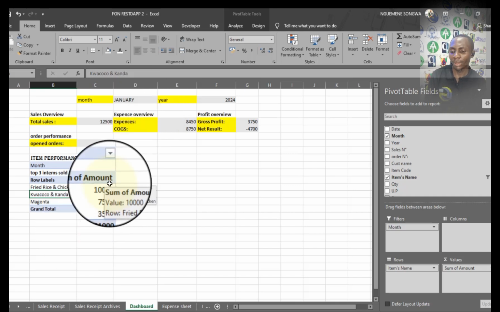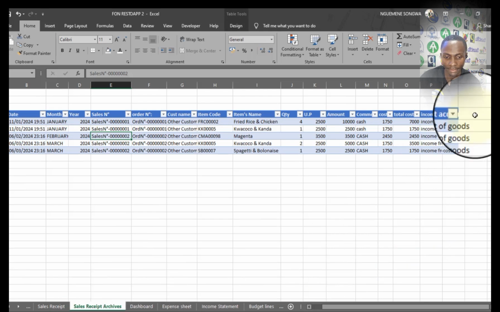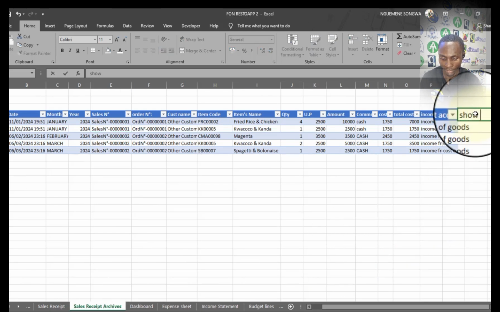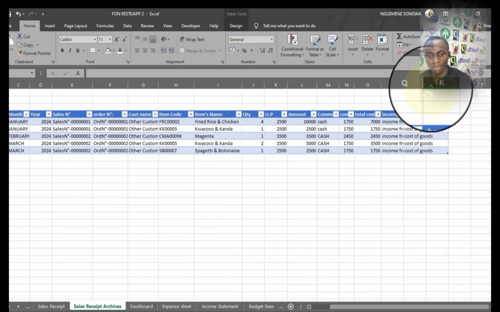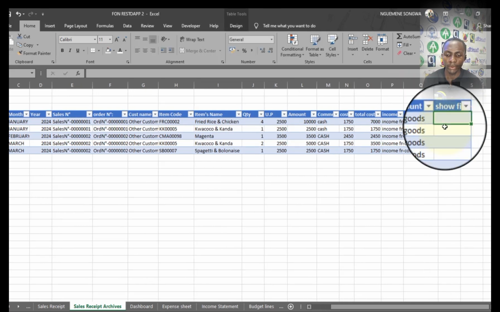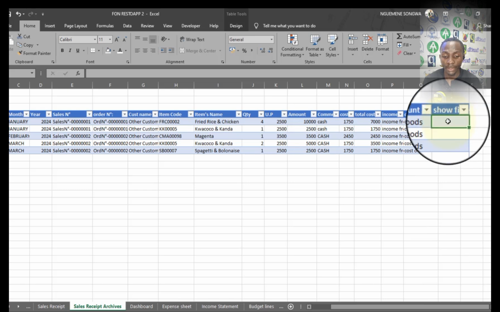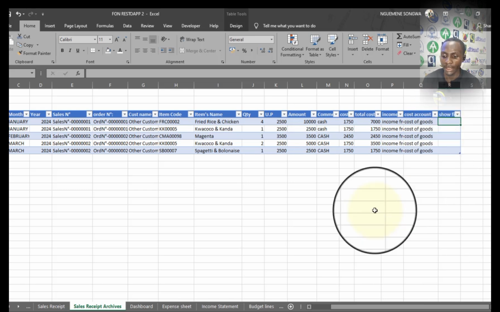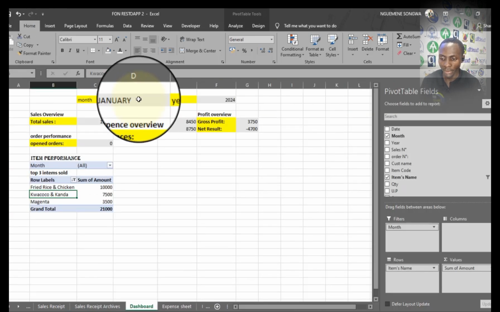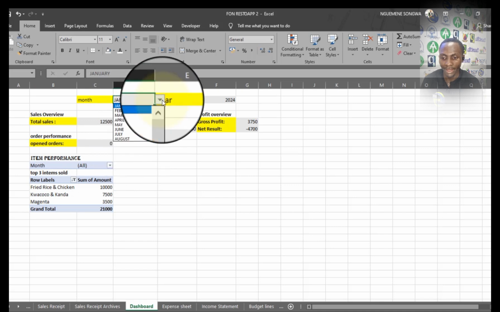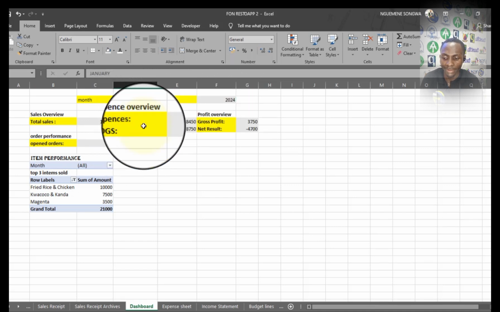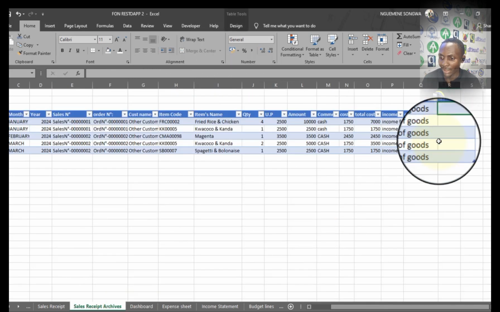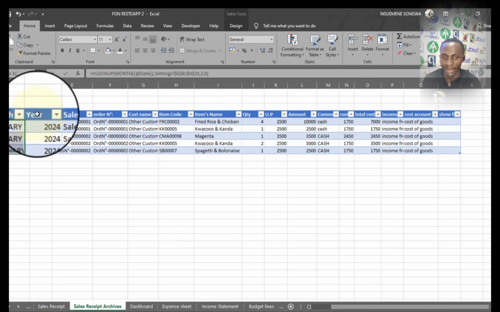So I'll do something. I'll come at the level of the sales receipt archive, and I'll create a new column called show filter. So simple. I'm going to create this column and make it a yes or no test to know whether the month and the year selected is actually at the level of the months and the year in our database.